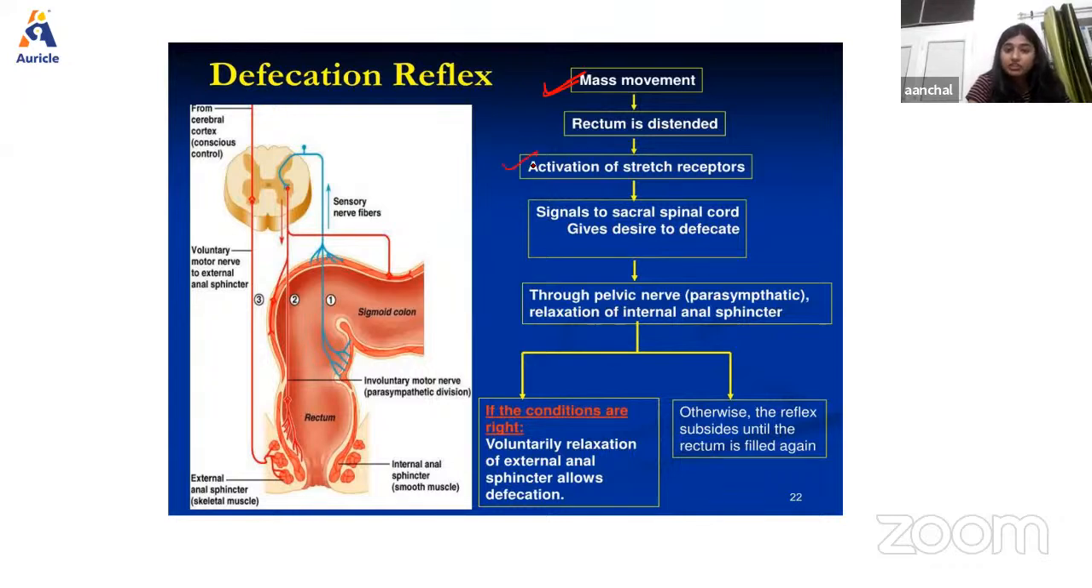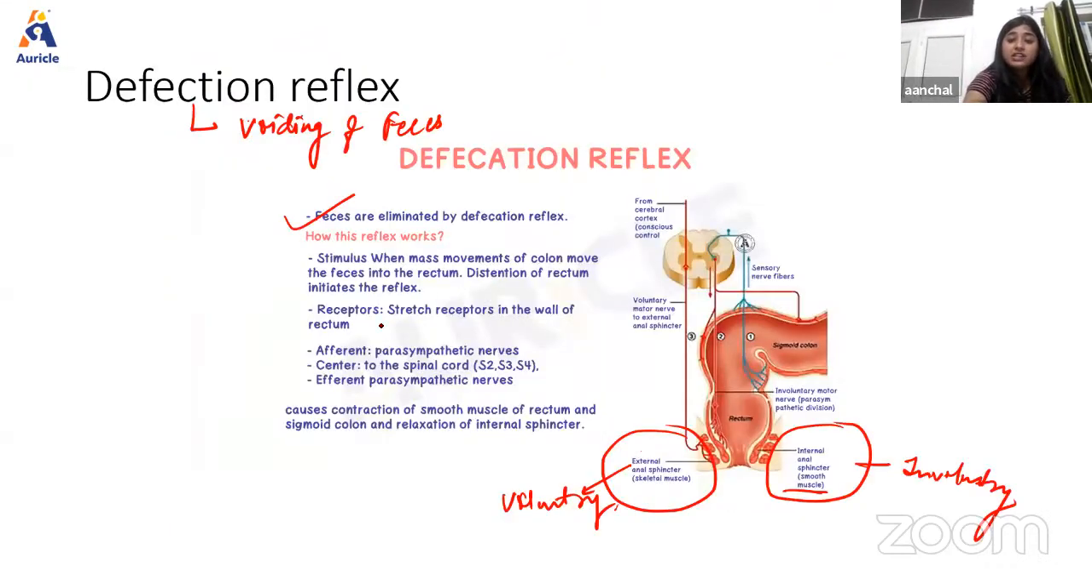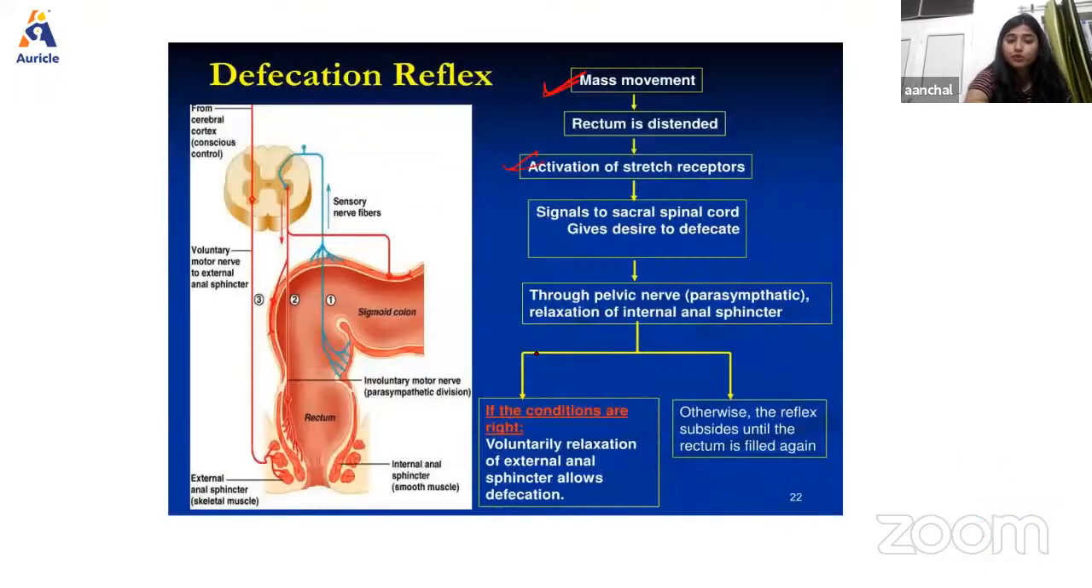Once the stretch receptors present in the wall of the rectum get activated, they will give signals to the sacral spinal cord. As we have discussed, the center is present in S2 to S4. Signals to the sacral spinal cord will give the desire to defecate. Now through pelvic nerve fibers, there will be relaxation of the internal anal sphincter, and if conditions are right, meaning the person has a desire to defecate, then there is voluntary relaxation of the external anal sphincter, that is completely voluntary.